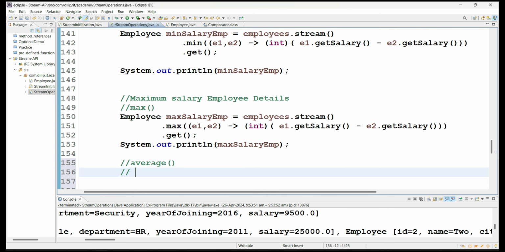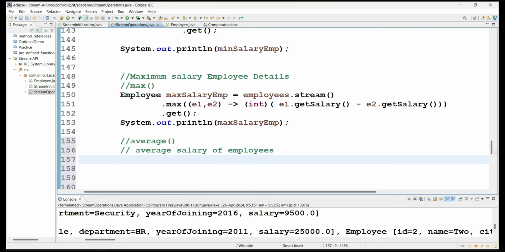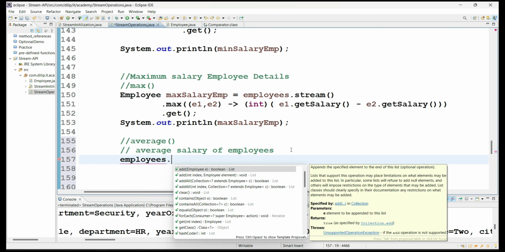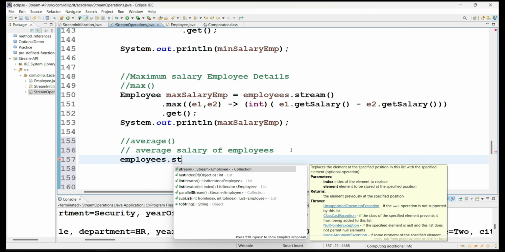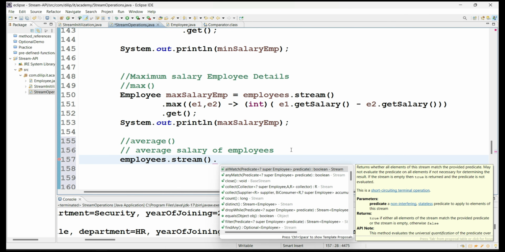To fulfill this method, I will take a requirement like this: I would like to find the average salary of employees. That means out of all the employees, what is the average of all the employee salaries? So see here, let's take the source, the original list object, and then you create a stream object. And then from that, what do you want to find out? Average salary of all the employees, right?